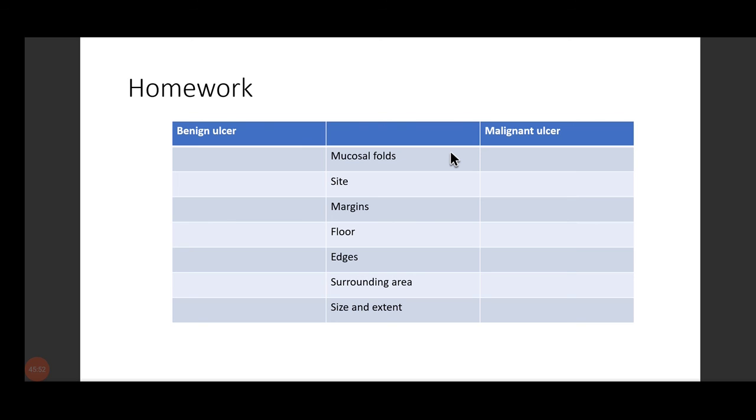Now, this is a homework for you. In your previous classes, you have discussed the difference between benign ulcer and malignant ulcer. So I've written the parameters. You just fill in each of the sites, and in the next class, you tell your ma'am that you have done your homework.